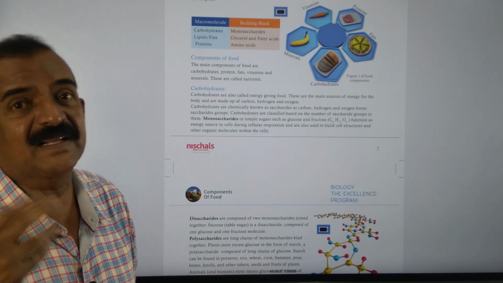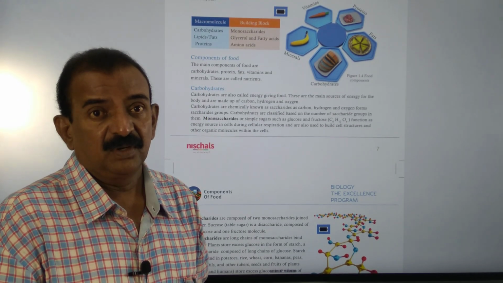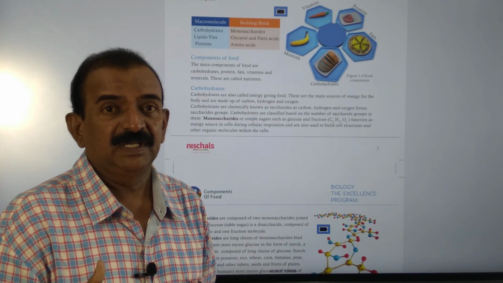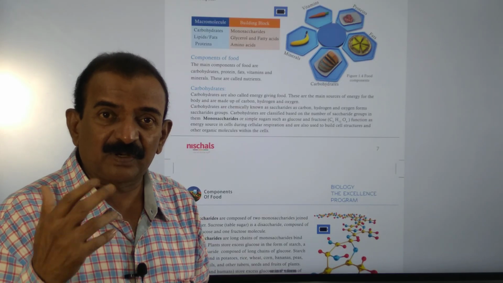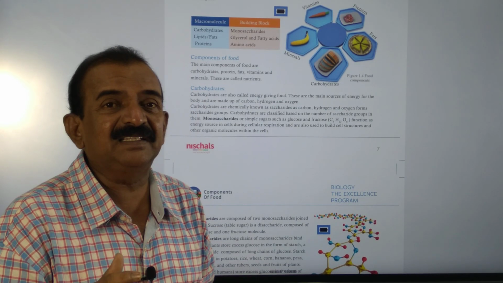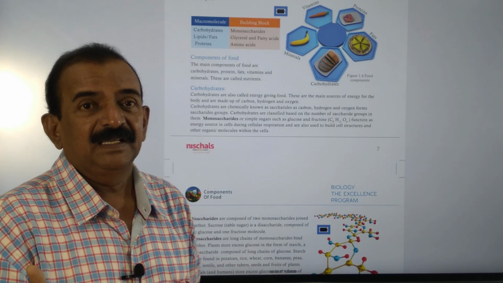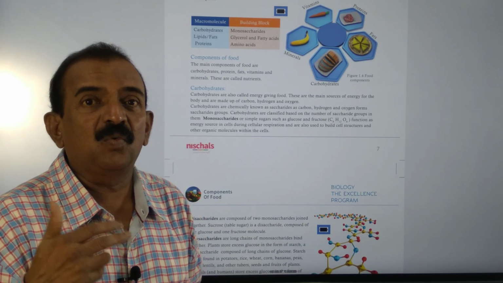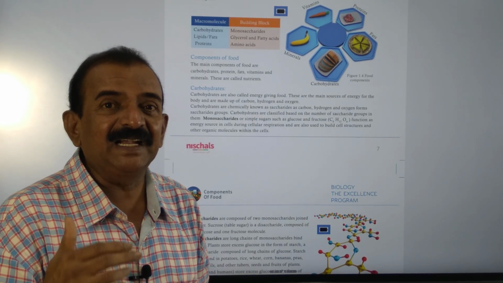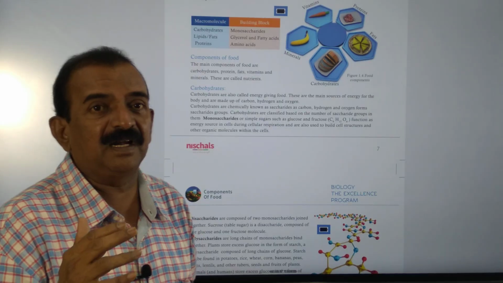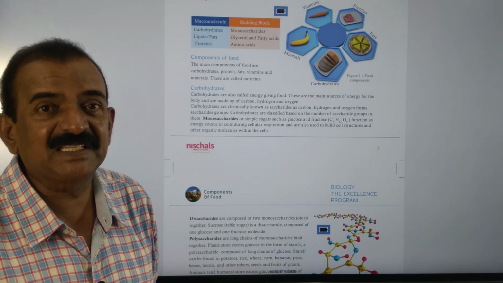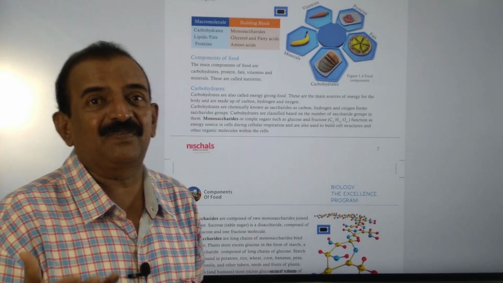So carbohydrate consists of what? Glucose. Glucose is a simple sugar. Fructose is a simple sugar. And glucose and fructose are present in the carbohydrate that is called a monosaccharide. If more than one glucose or fructose are present, that type of carbohydrate is called a disaccharide. And polysaccharide consists of what? Chains of glucose and chains of fructose.